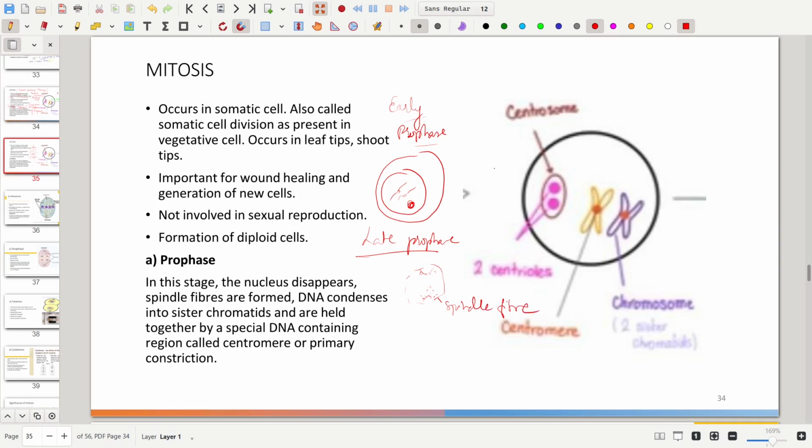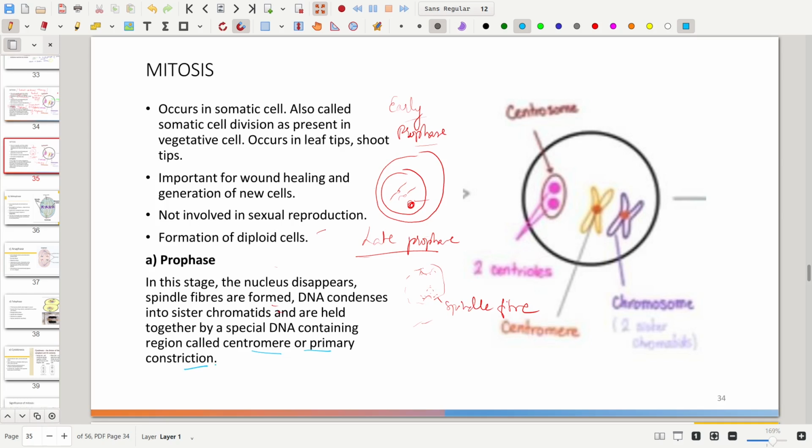It is a stage where the nucleus starts to disappear and the spindle fibers are formed, and DNA condenses into sister chromatids held together by a special DNA containing region, that is the centromere, which is also known as the primary constriction. So here is another important thing that you have to know, guys: the centromere is also known as the primary constriction.